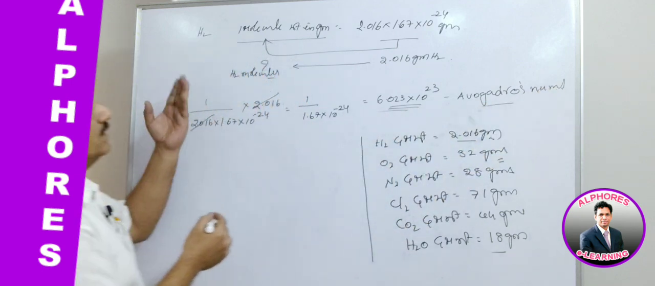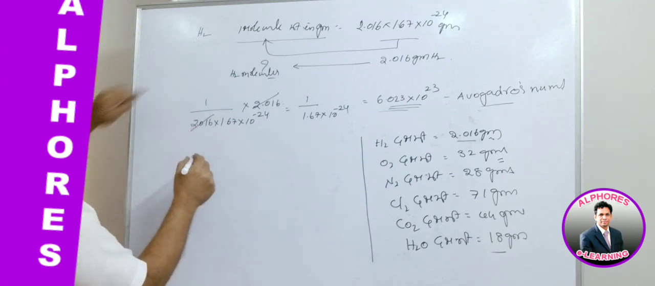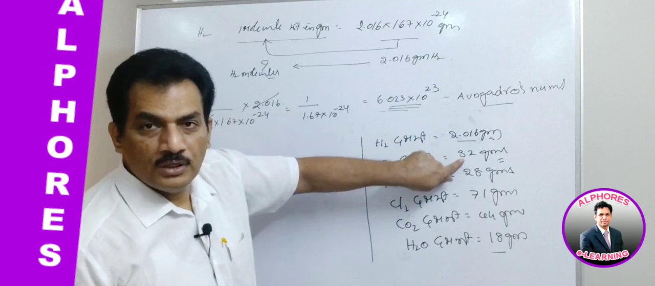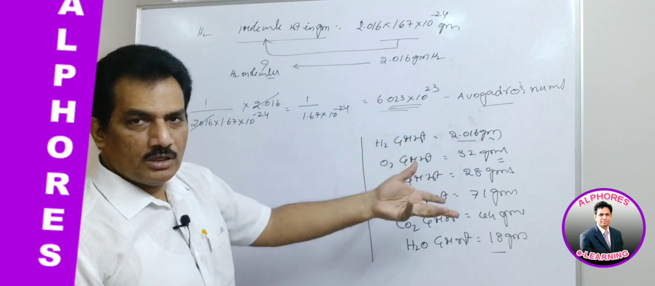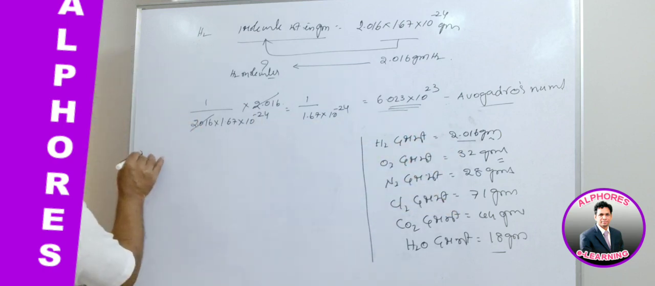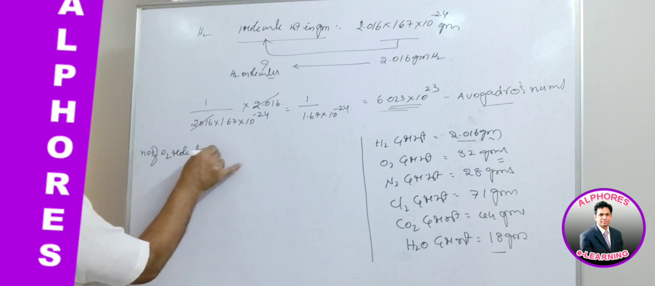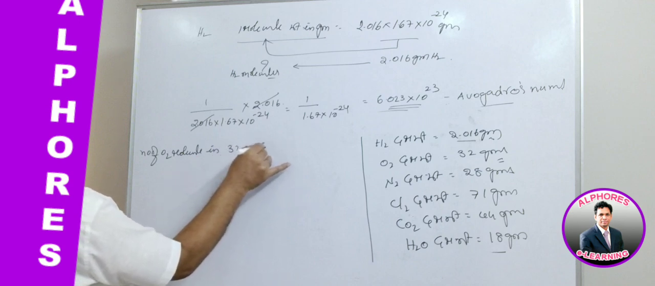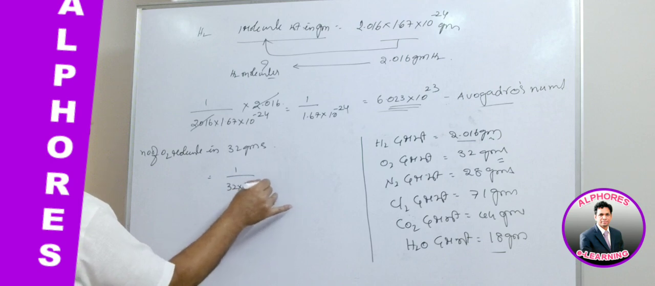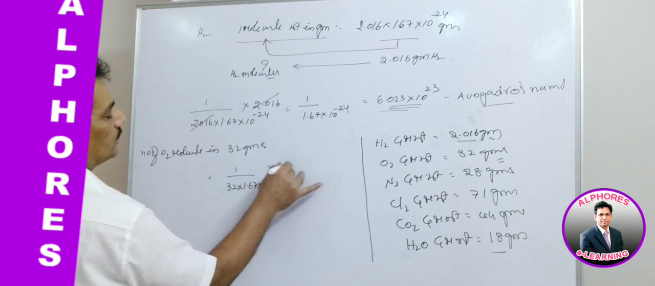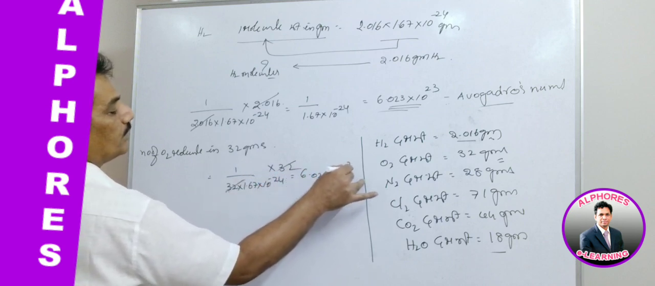And now let us go for this. In a similar manner for oxygen. For oxygen, one oxygen molecule weight is 32 into 1.67 into 10 to the power of minus 24 grams. So in 32 grams how many oxygen molecules are present? So number of O2 molecules in 32 grams is equal to 1 by 32 into 1.67 into 10 to the power of minus 24, into 32. Again we are getting the same value, 6.023 into 10 to the power of 23.